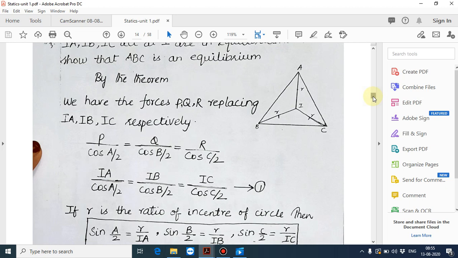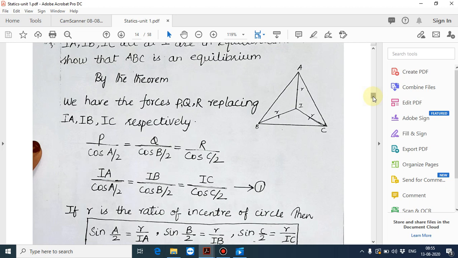If R is the radius of the incircle, then from equation 1, IA divided by cos A by 2 is equal to IB divided by cos B by 2 is equal to IC divided by cos C by 2, equal to R. So what will you get?